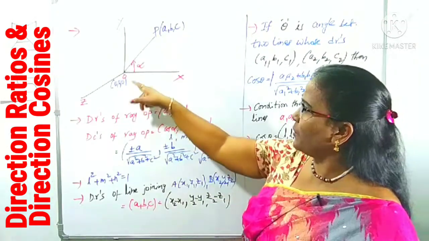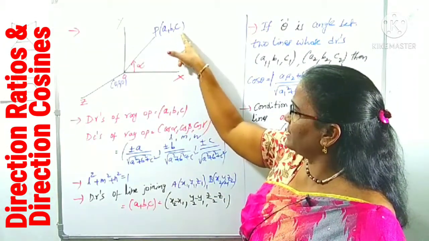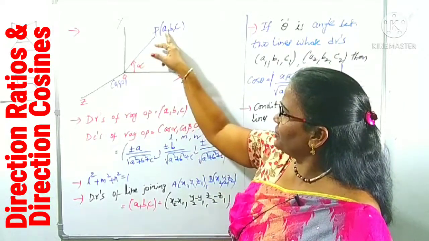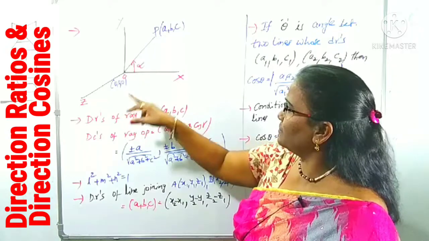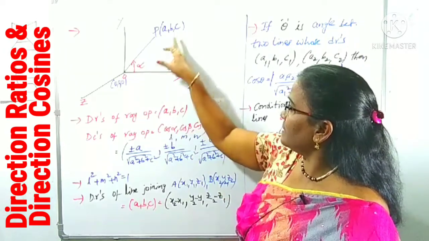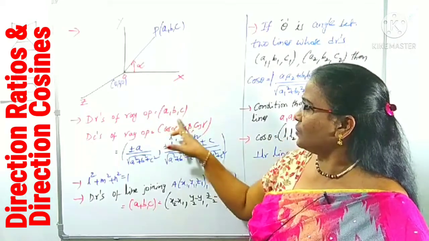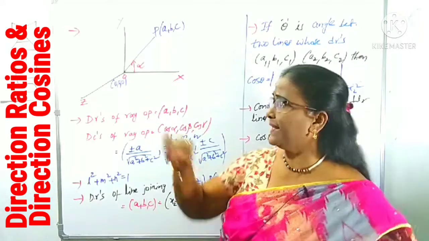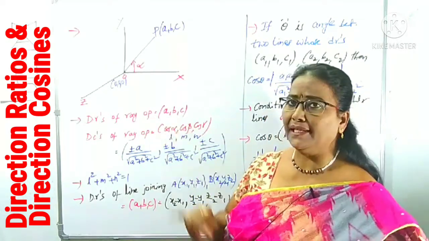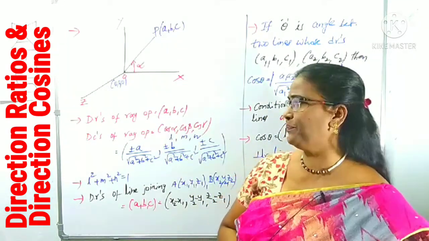The coordinates of point P are a, b, c. Then the differences, a minus 0 is a, b minus 0 is b, c minus 0 is c, are called the DRs of the ray OP. So a, b, c are the DRs of ray OP.